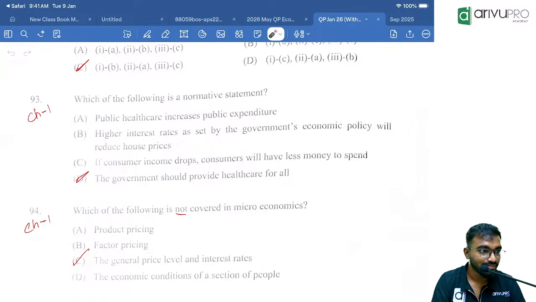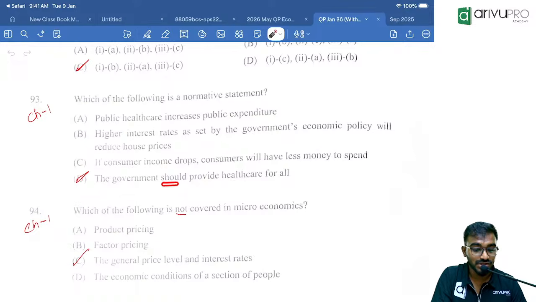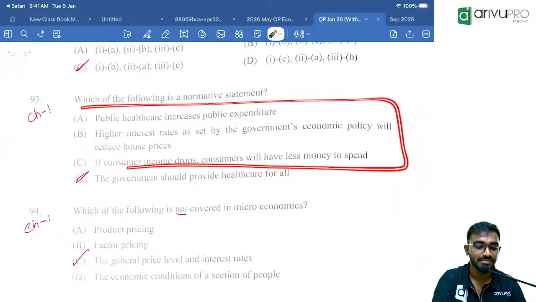Even that is a fact. If you don't earn money, where will you spend it? Next, government should provide health care: suggestions now. A government should provide COVID vaccine for free for all. Like this, every time you see the word "should", it will not always be the answer. So you should go with the statements.